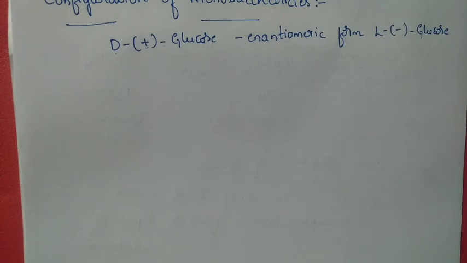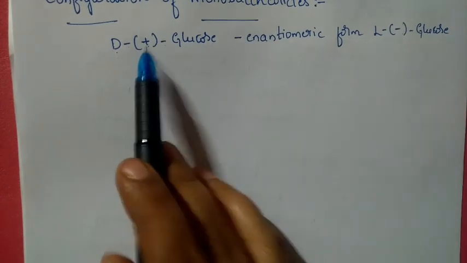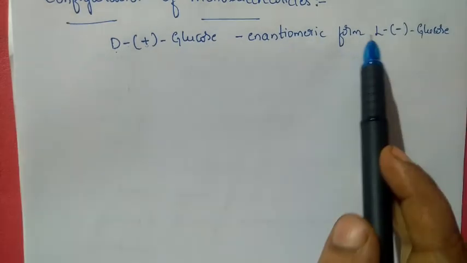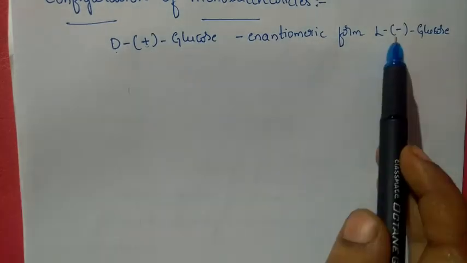So that's why the structure will also be almost opposite to them. First, we shall see what the plus and minus stand for, and what D and L stand for. D and L do not stand for dextrorotatory and levorotatory. It is a different thing, and I'll explain that one. But first, plus and minus.